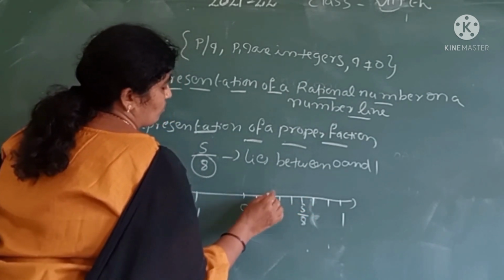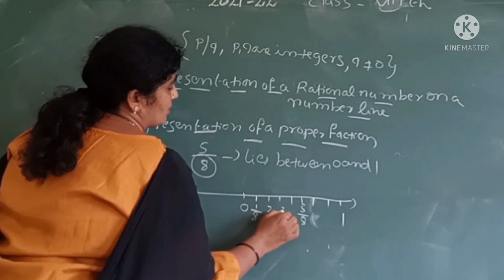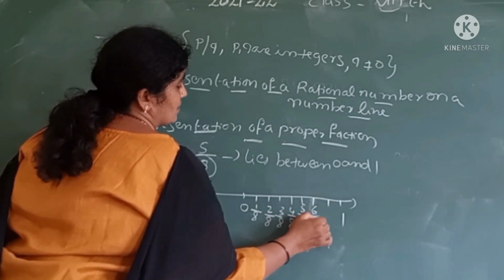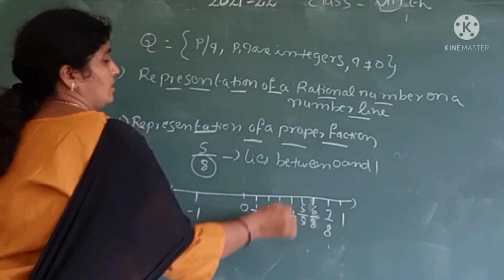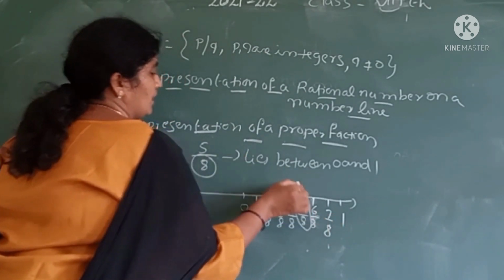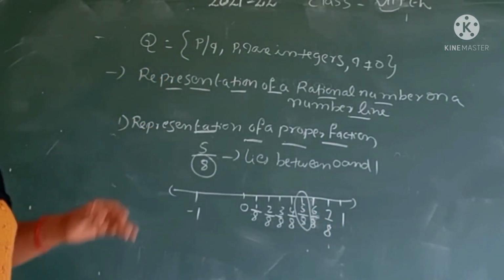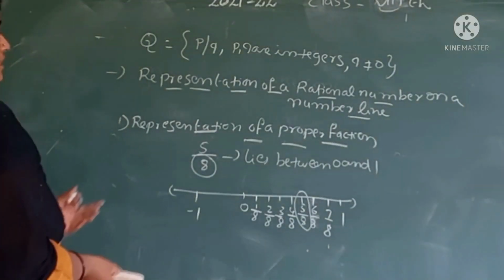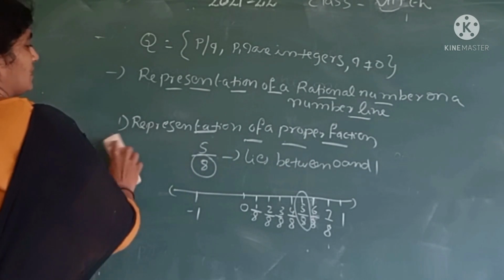First the 1 by 8, 2 by 8, 3 by 8, 4 by 8, 5 by 8, 6 by 8, 7 by 8. What is our number? Here is our number. This is the way of representation of a rational number on a number line. This is the proper fraction representation.